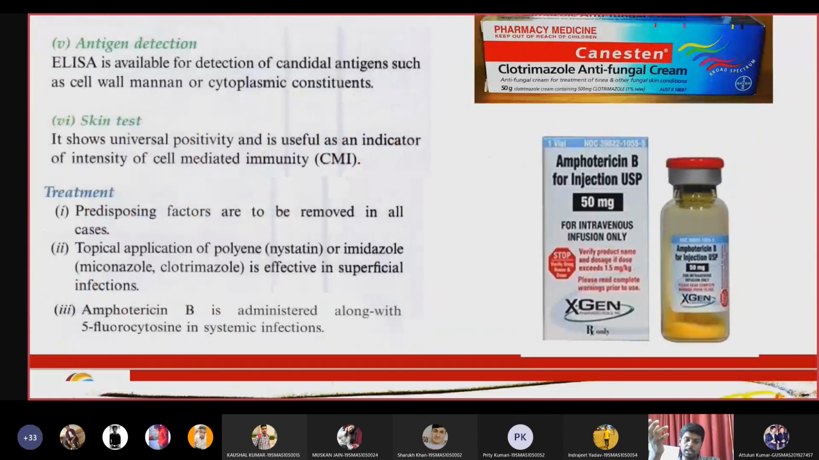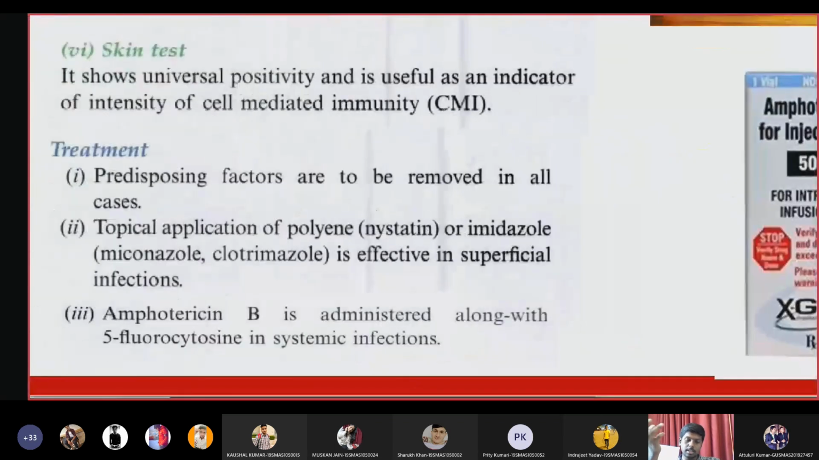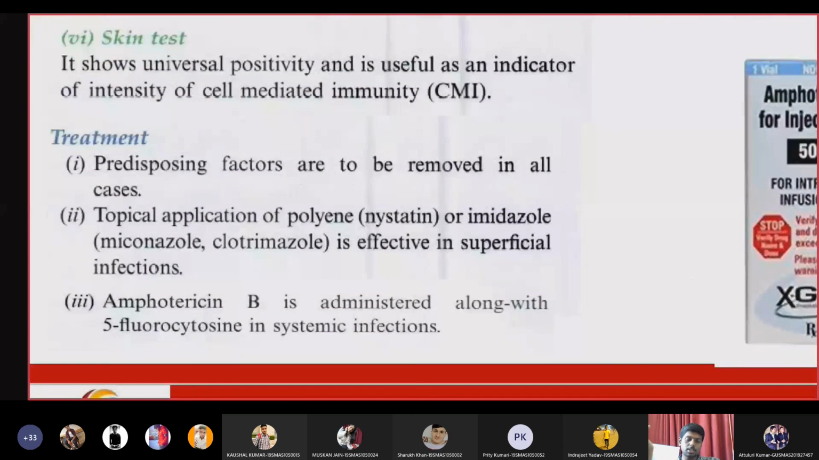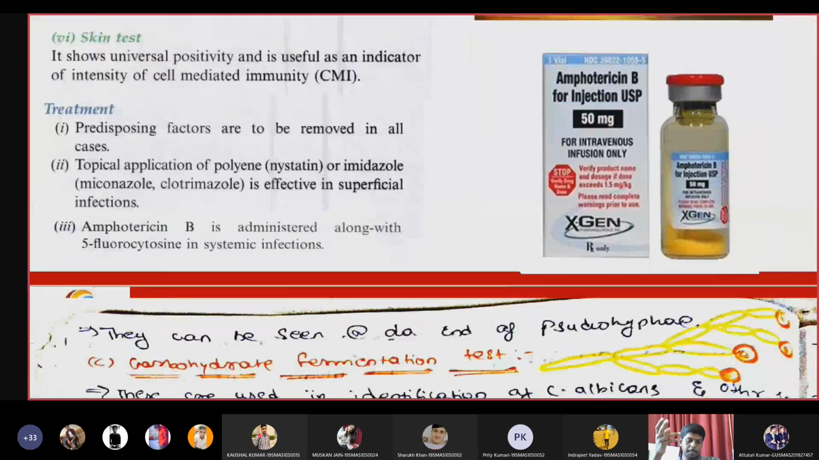Very good treatment is available. Drugs are available, one topical and the other oral. Topical drugs include nystatin, imidazole, and clotrimazole, whereas oral drugs include amphotericin B and flucytosine.